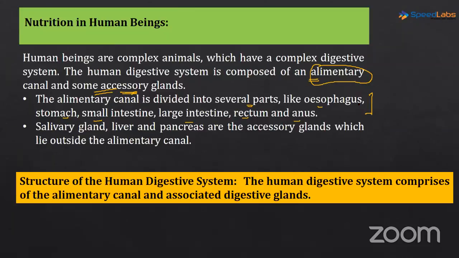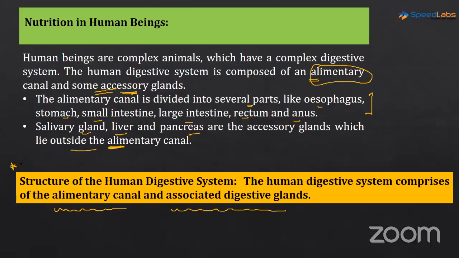And then there are certain associated glands which are not part of the alimentary canal, but they help in the process of digestion. Those are the salivary glands, the liver and the pancreas. These are all the accessory glands which lie outside the alimentary canal. So the human digestive system comprises the alimentary canal and associated digestive glands.